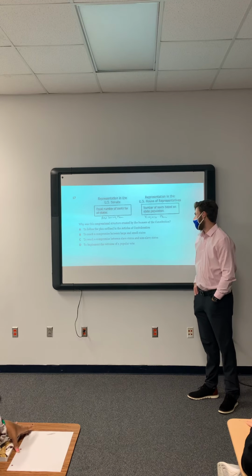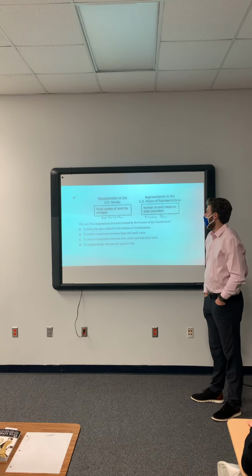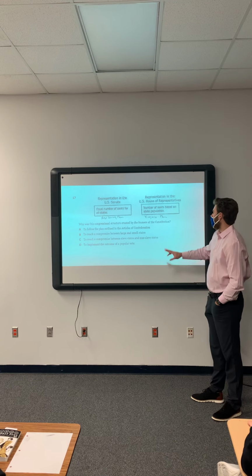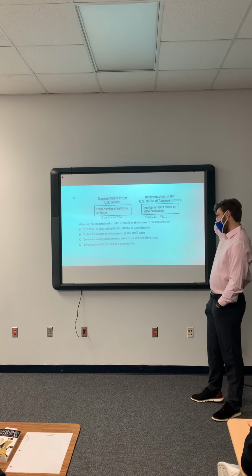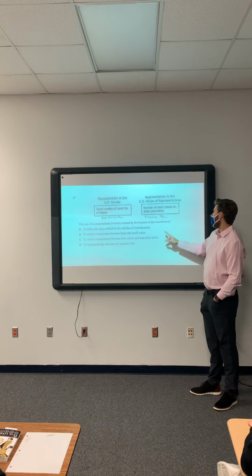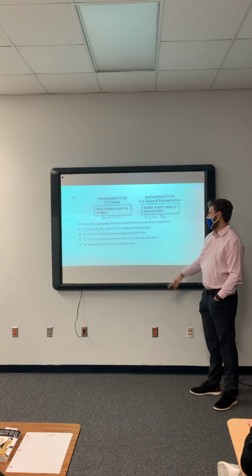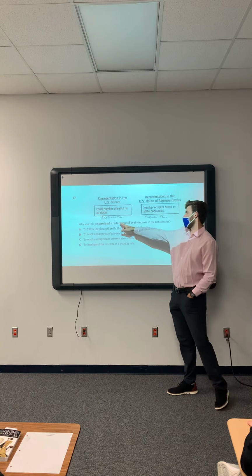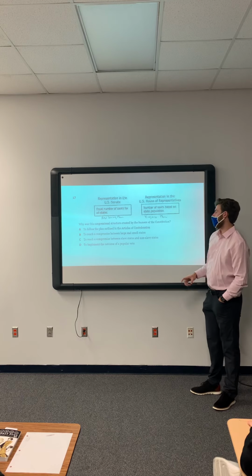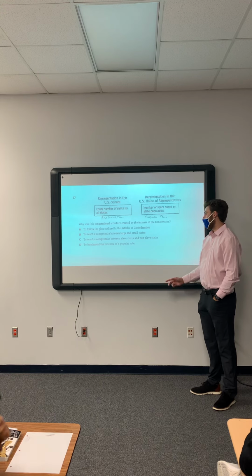Why was this structure created by the framers of the Constitution? Okay, they're creating representation in the Senate versus the House. In the Senate, we want an equal number of seats for all states. In the House, we want it based on population. This was again, it says it here, the New Jersey and the Virginia plan. Remember, based on equal number, based on population.